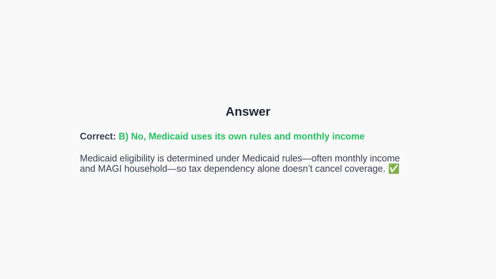The correct answer is B. Medicaid uses its own rules and relies primarily on monthly income and Medicaid household definitions. Therefore, claiming someone as a tax dependent does not automatically render them ineligible.